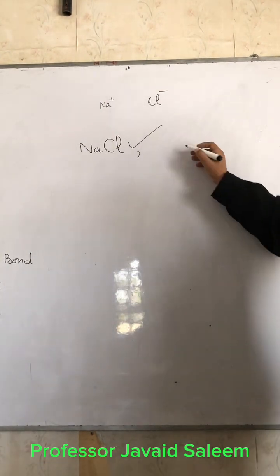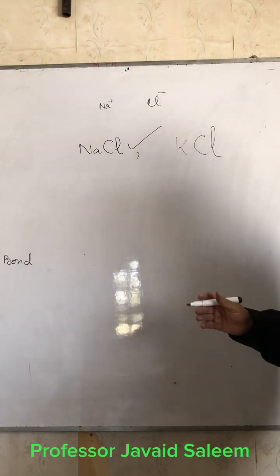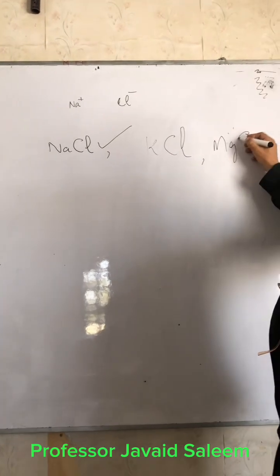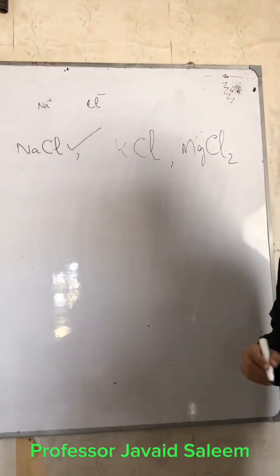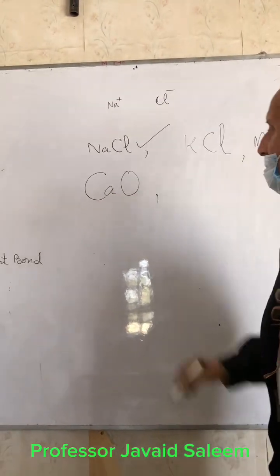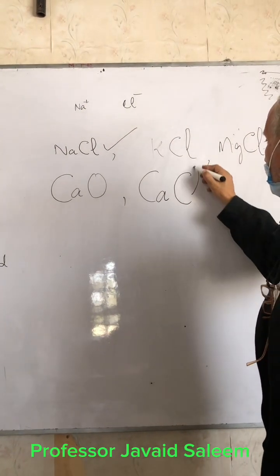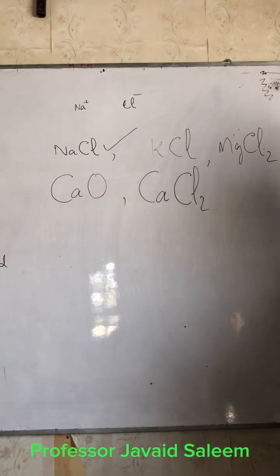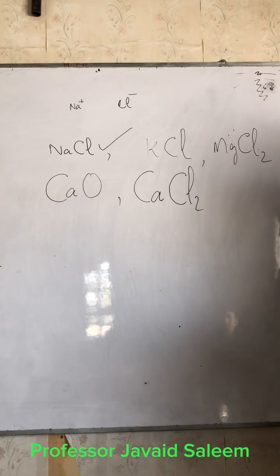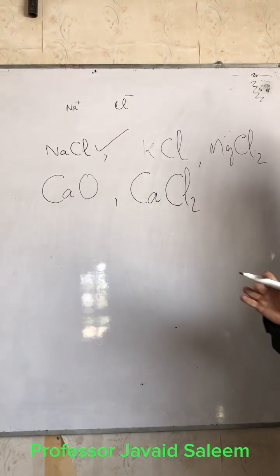For example, potassium chloride, the same nature of bond. Similarly, magnesium chloride. Similarly, calcium oxide. Similarly, calcium chloride. So these are so many examples of ionic compounds.